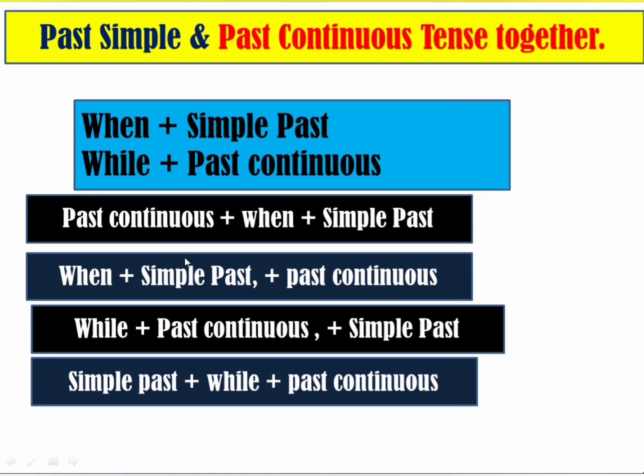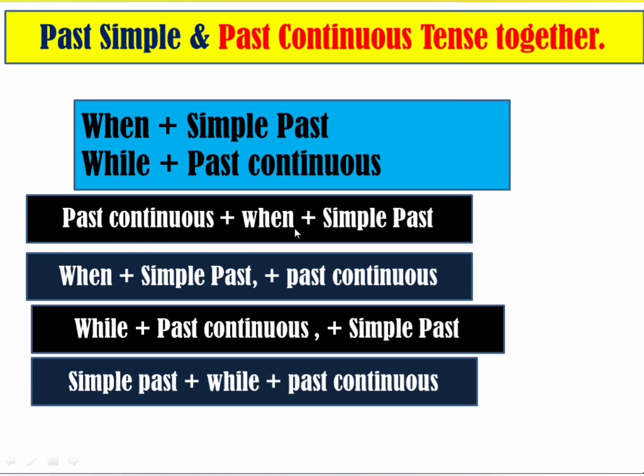When we use "when" before the simple past tense and then past continuous tense, we need to put the comma here. You can see the structure here: when plus simple past, comma, plus past continuous; or past continuous plus while plus past continuous. There is no need for a comma, okay. You can remember these points, this structure here, okay.